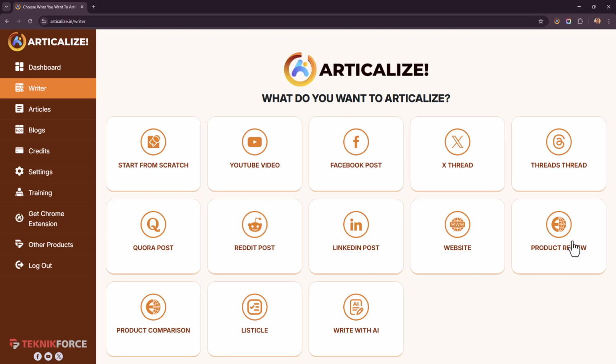You can create product reviews by sourcing content from Amazon and from any other e-com website. You can create product comparisons by just picking up content from two product websites and putting it side by side together. You can even make listicles or write a complete article with AI.